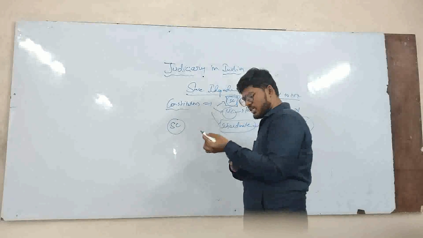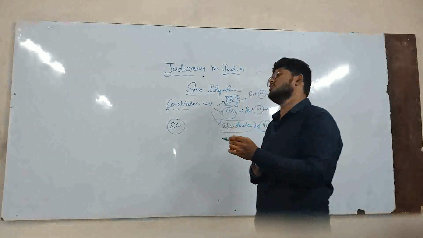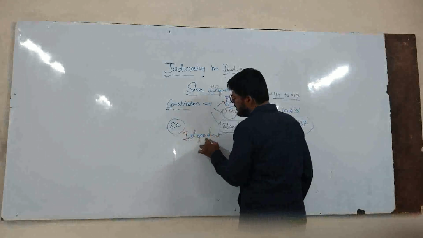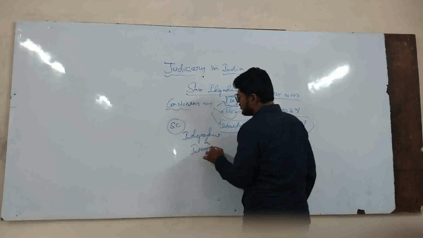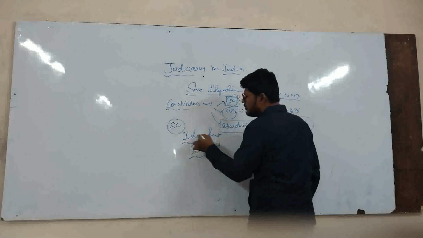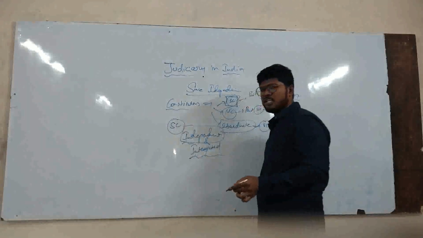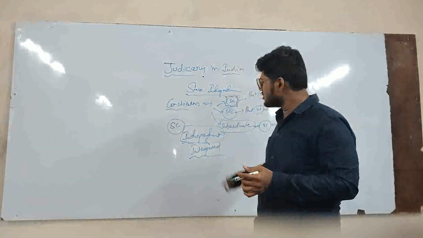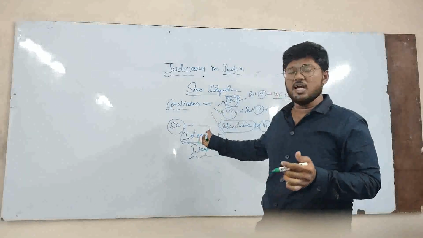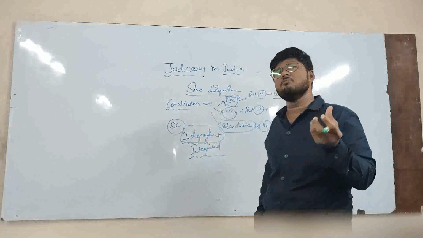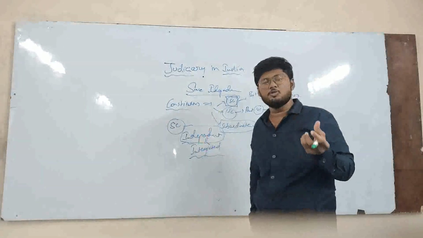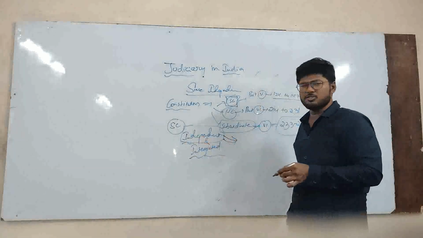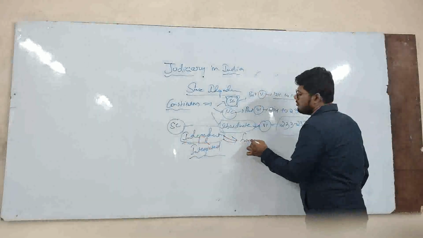What about the Indian judiciary? The Indian judiciary, you can see, is independent as well as integrated. What do you mean by that? Independent means the judiciary is independent. In India, we are following a principle called separation of powers. On that basis, the judiciary has been given independence as well as a very important responsible role, that is to protect the Indian Constitution. So it should be given independence from the executive.